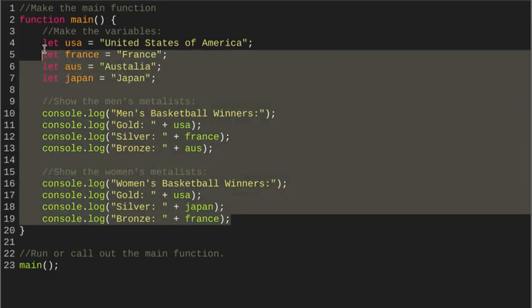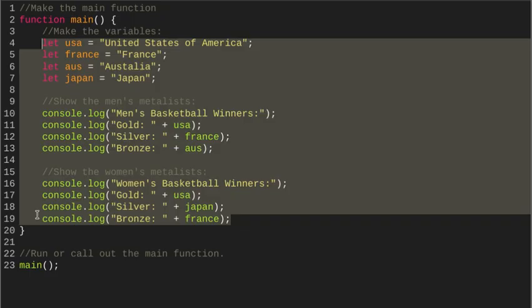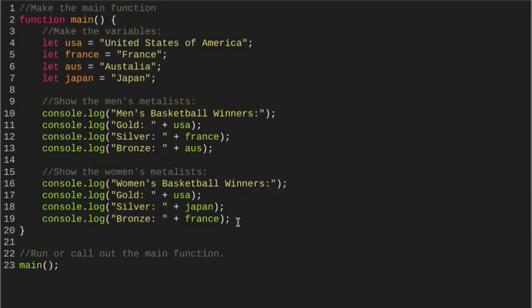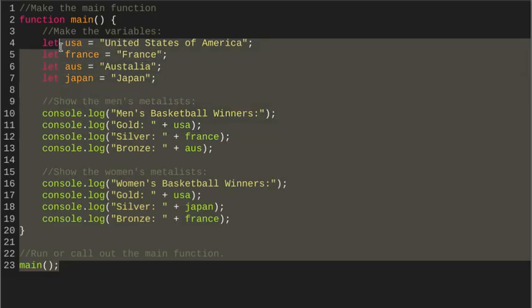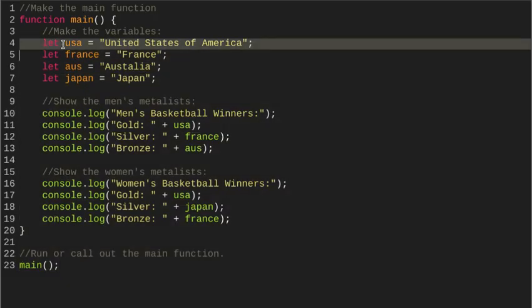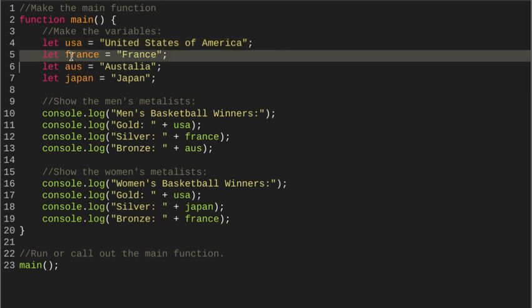If you put in all these lines of code, what is that? Like 15, 16 lines of code right there, and then find that you have an error, it may be very difficult to find where the error is. So make sure you're only putting in one line of code, check, make sure it works, then go to the next line of code, check, make sure it works. And since this is a video, of course, you can go back and pause it. You can say, oh, this is a line of code. Check it, pause it, check it, and then, okay, it works. Okay, go to the next line of code.